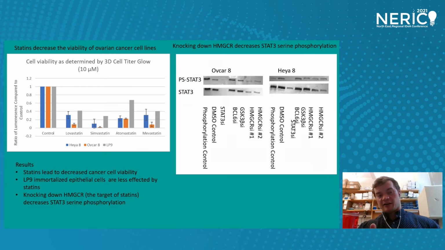Looking here at our preliminary data, we can see that the 2 cancer cell lines, HEY A8 and OVCAR8, showed lower cell viability when compared to an immortalized LP9 cell line. We next wanted to look at how the mechanism of action would work on this. So we took our 2 ovarian cancer cell lines, we knocked down HMGCR, and looked at if it changed the total amount of STAT3 expression or the total amount of phosphorylated serine STAT3. Our preliminary data indicates that it did downregulate both of those. Next slide, please.